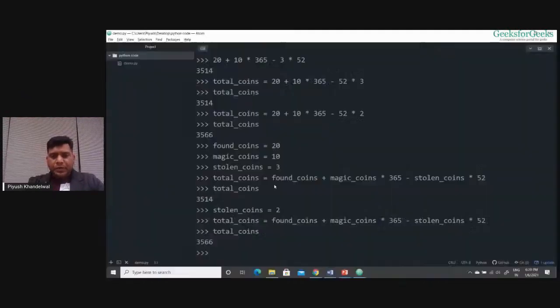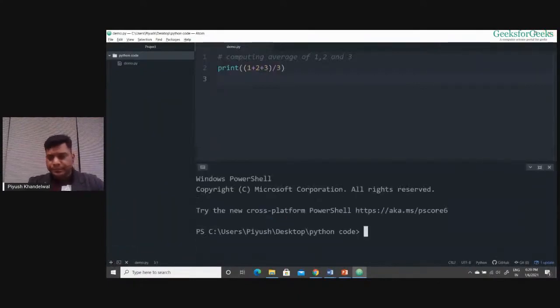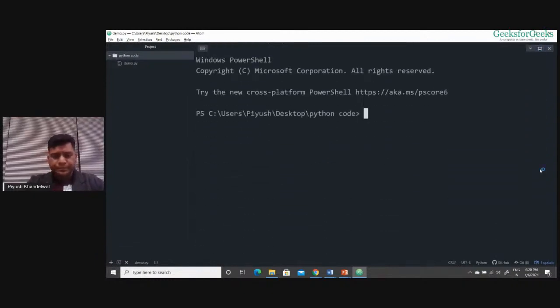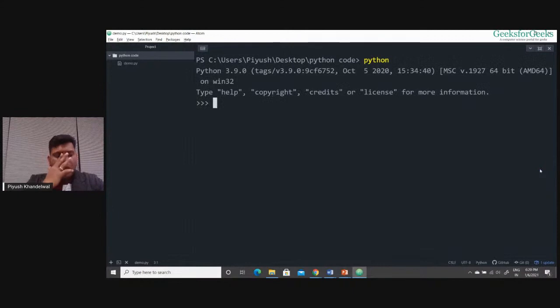Let me show you on the command prompt. Now, suppose the variable name is radius, I type radius equals 10. You see, I won't get any error. It is a valid variable name.